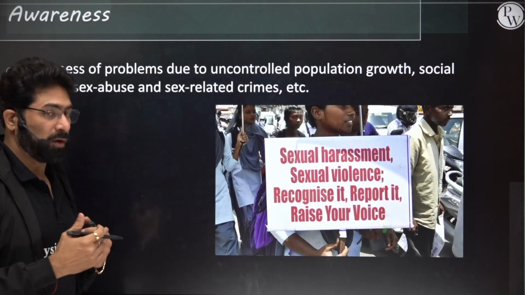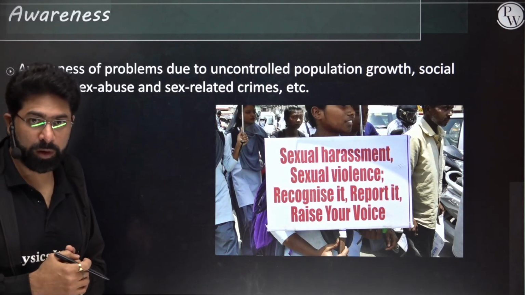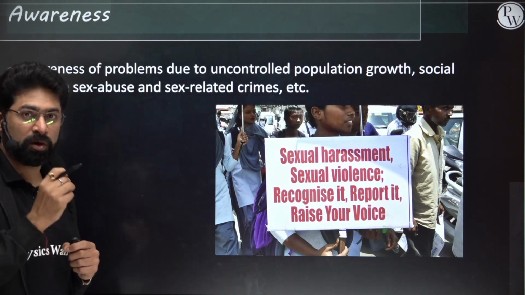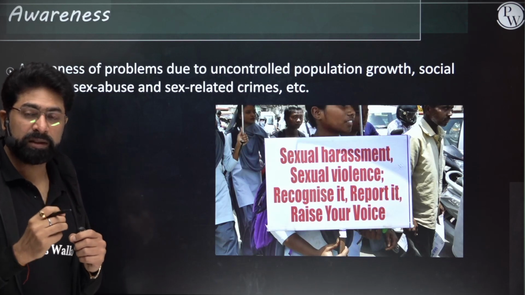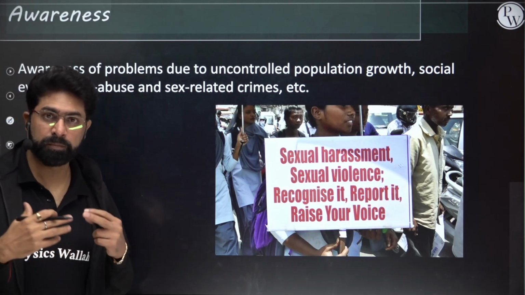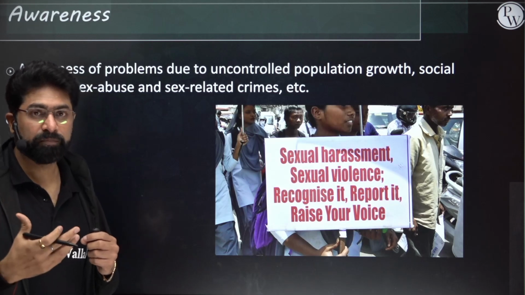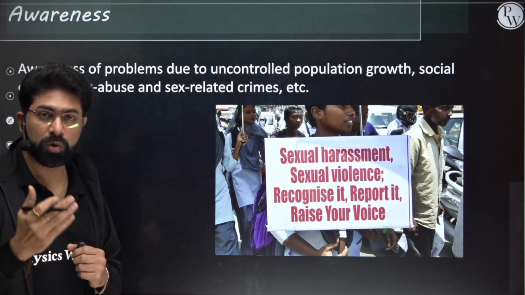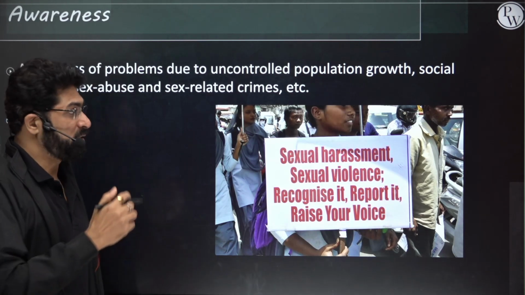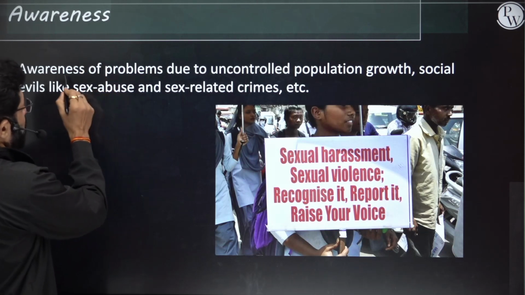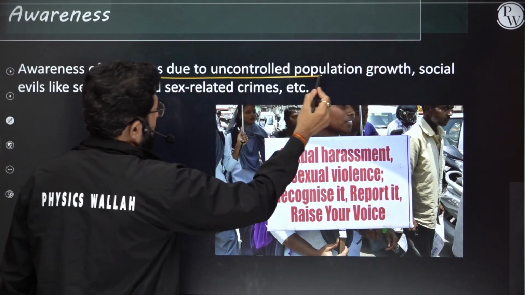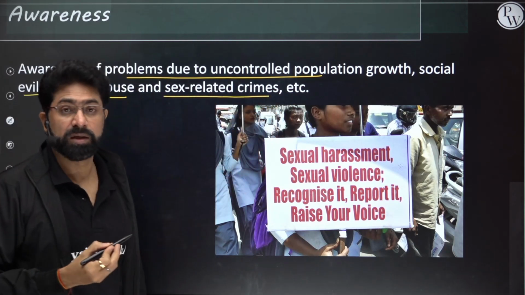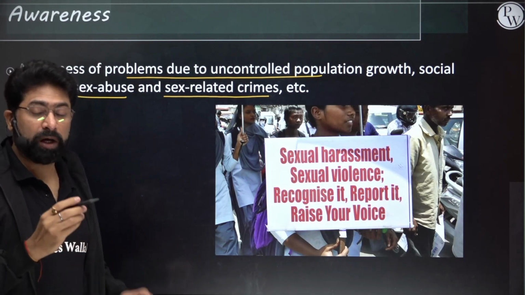So let's see what kind of more awareness programs are going on. Now, if any case of sexual harassment or violence or sexual crimes are there, they have to be reported. A society must make their citizens more aware of their rights and how to express that, how to report those cases. That also is very important. So awareness of problems which are due to uncontrolled population, like social evils such as sex abuse and sex related crimes which have increased, they have to be reported properly to the authorities.